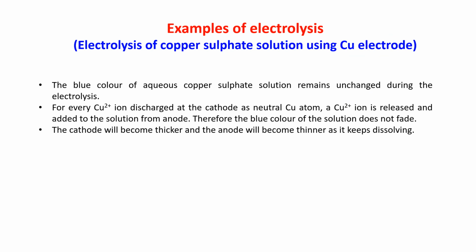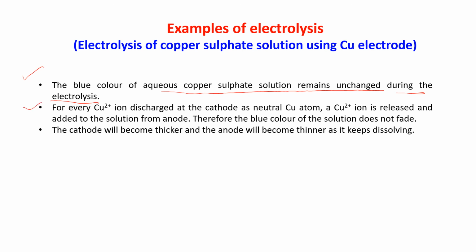Now you can see here the blue color of aqueous copper sulfate solution remains unchanged during the electrolysis. I already explained this to you, because the copper 2 plus ion coming out from the anode is dissolving in the solution.